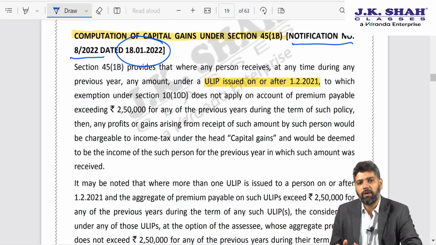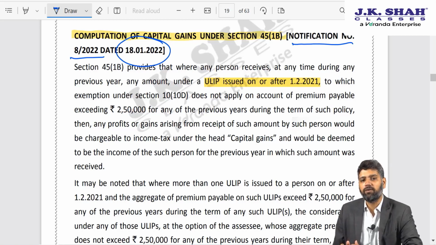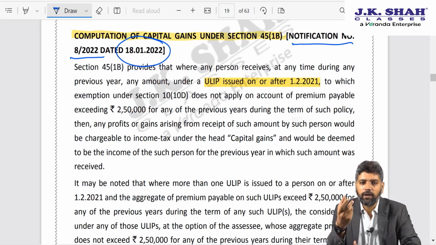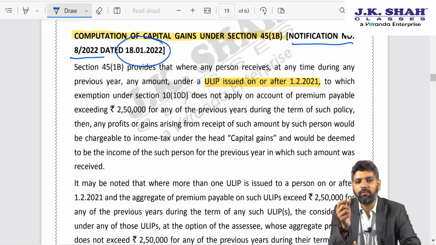However, government witnessed that many people, HNIs especially, were purchasing ULIP plans where the whole objective was to invest in stock markets, but the whole product was disguised as an insurance plan. As a result, people were claiming exemption under section 10 clause 10D by making sure that the premium did not exceed 10% of sum assured. The insurance companies also came out with policies in such manner where the premium was exactly 10% of sum assured.